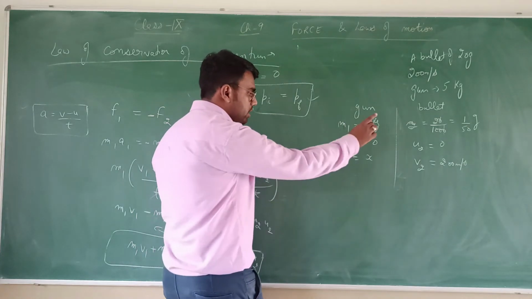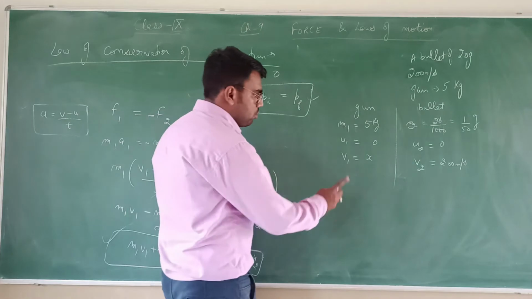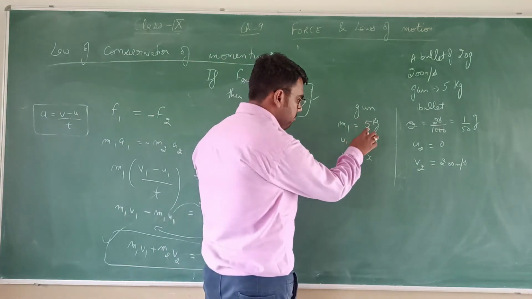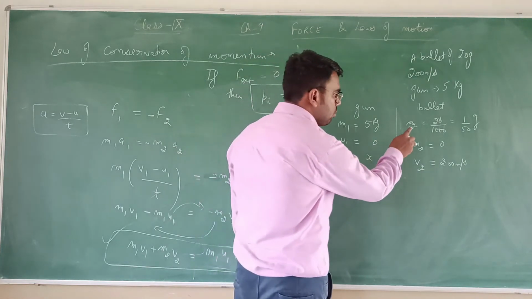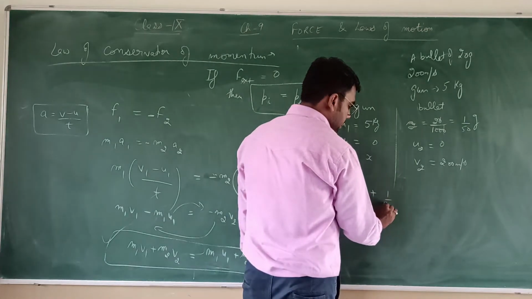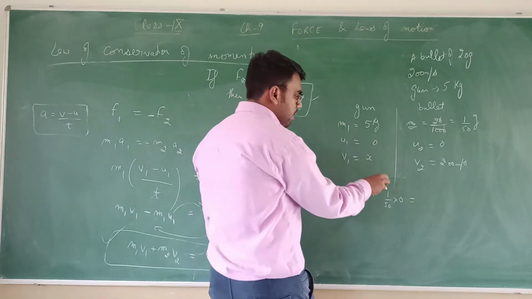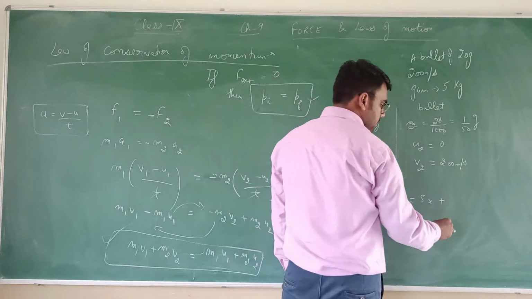So just apply this formula, m1 u1 plus m2 u2 equals m1 v1 plus m2 v2. We get 5 into 0 plus 1 by 50 into 0 is equal to 5 into x plus 1 by 50 into 200.